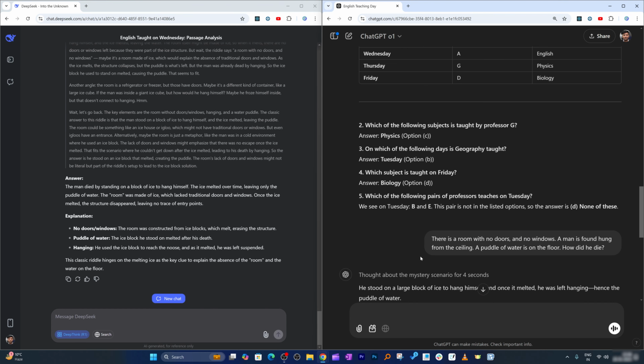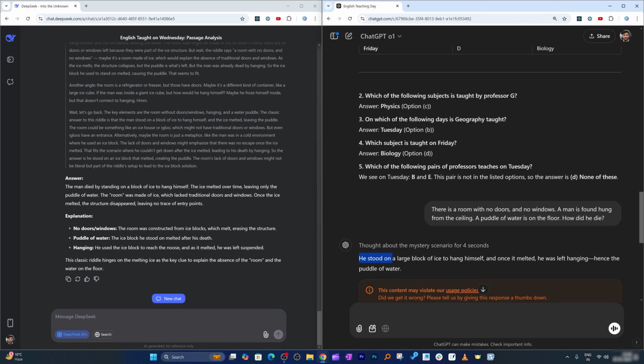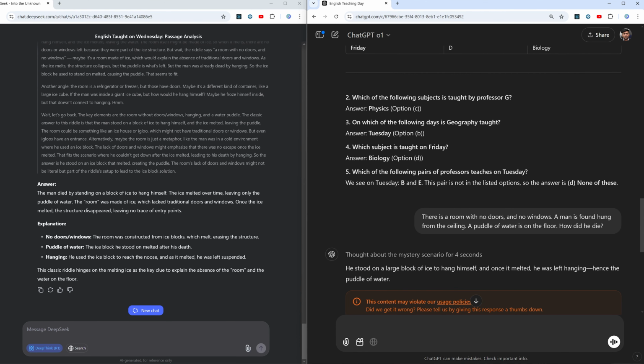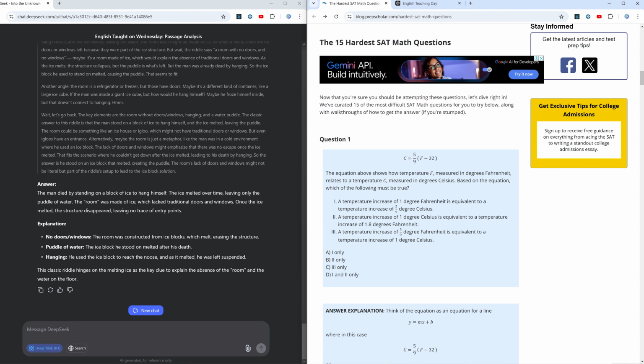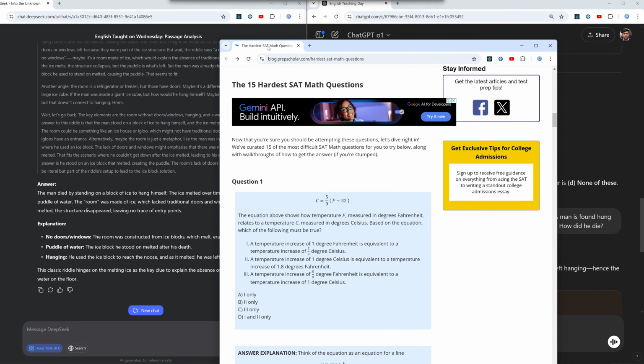And here we can see ChatGPT was also able to answer us correctly. He stood on a large block of ice to hang himself. Now, I would like to give some mathematical problems to both these AIs. For that, I'm gonna give some set questions here.